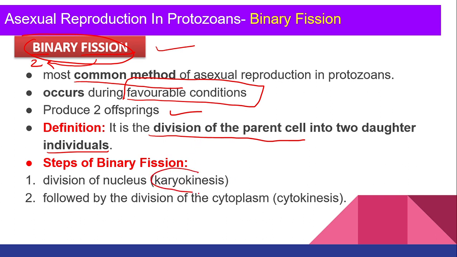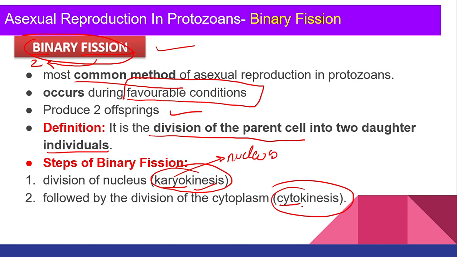It involves karyokinesis and cytokinesis. Karyo, as we have already studied, means nucleus. So division of the nucleus we call karyokinesis. Cyto means cytoplasm. Division of the cytoplasm we call cytokinesis.